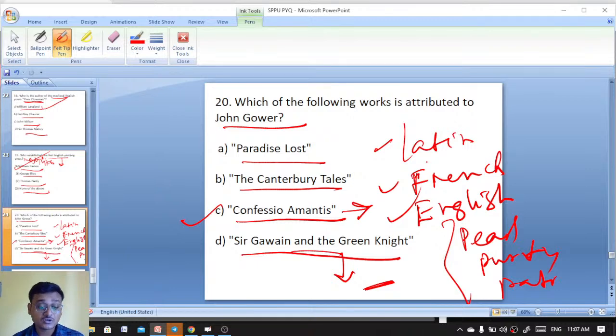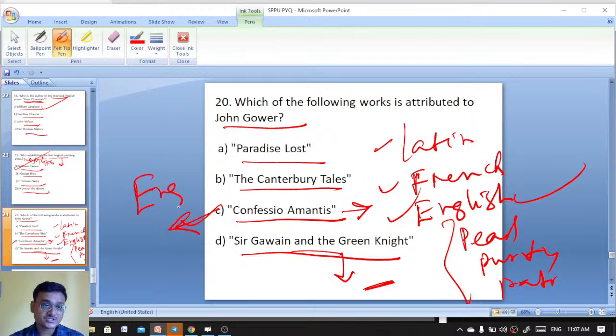Another important work by John Gower is Speculum Meditantis, or Mirror of the Law. That is the first work. The second one is Vox Clamantis. The third one is Confessio Amantis. Mirror of the Law, or Speculum Meditantis, was written in French, whereas Vox Clamantis was written in Latin, and Confessio Amantis was written in English.